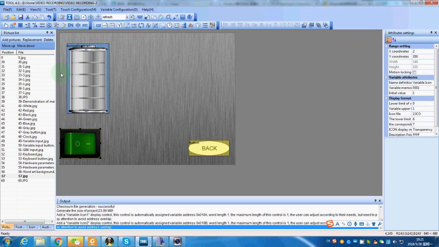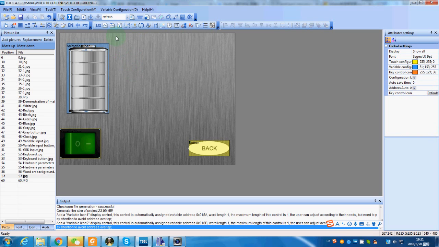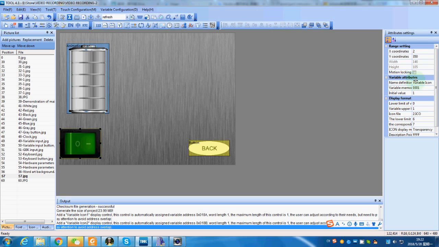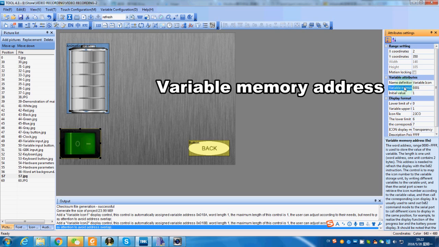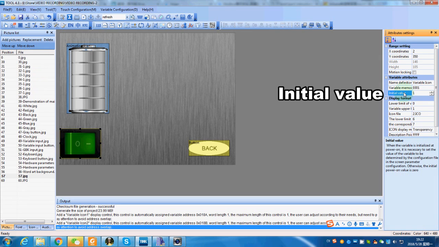Now we will introduce you the variable icon and animated icon by creating a switch battery charging animation. First, let's create a simple switch. Select the area with variable icon function. The variable memory is 0301, and the initial value will be 1.